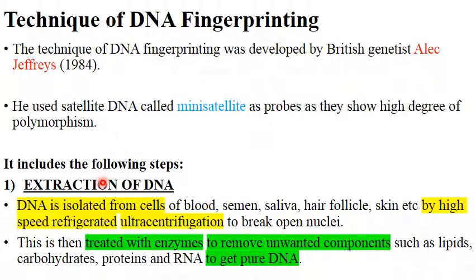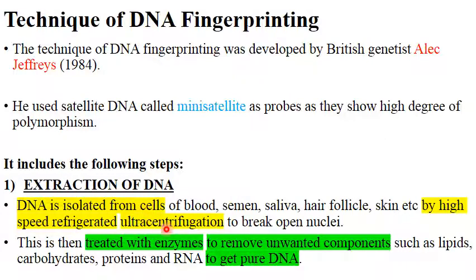What are the steps? First step, what do we need? DNA. So the first step is extraction of DNA. From the scene of the crime, suppose we find some blood, semen, hair follicle, skin, or saliva, or from any individual, we can isolate DNA from the cells. So take these cells either from the scene of crime or from an individual, and then isolate the DNA by high speed refrigerated ultracentrifugation.